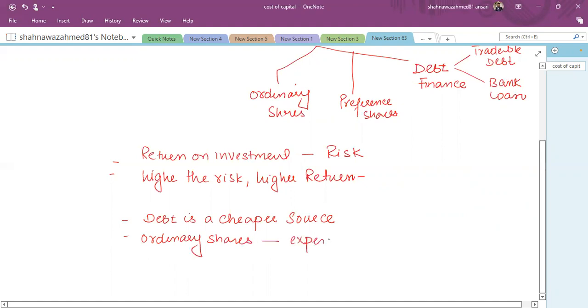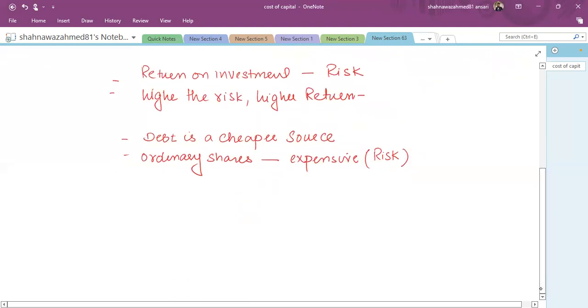Now, what is the reason behind this, that ordinary shares are considered to be the riskiest type of investment? The reason is that the return to an ordinary shareholder is not fixed. Usually the ordinary shareholder gets the return either in the form of dividend income or in the form of capital gain, or both.